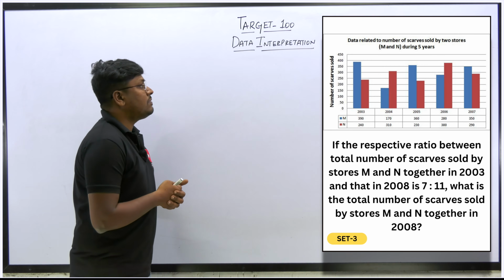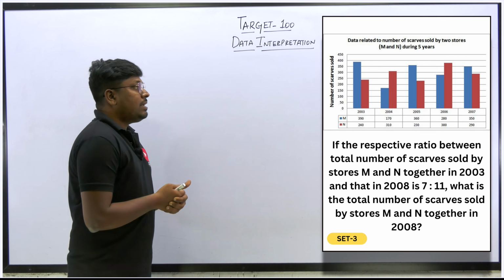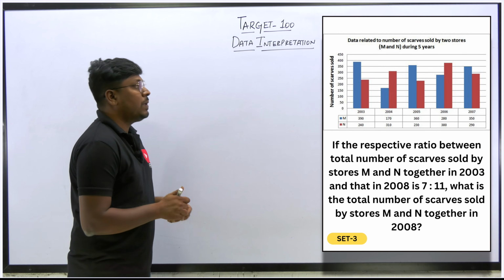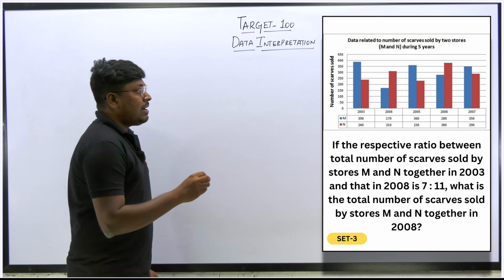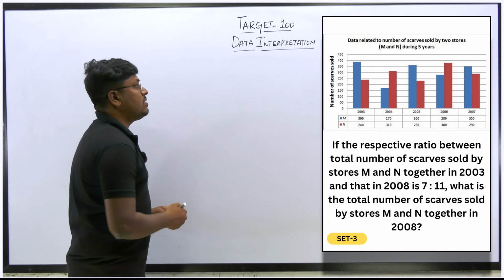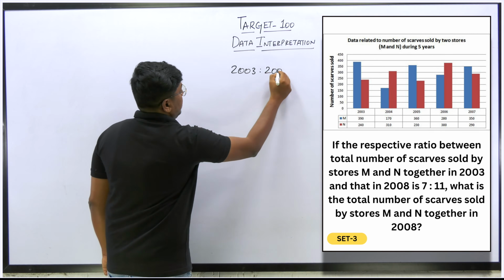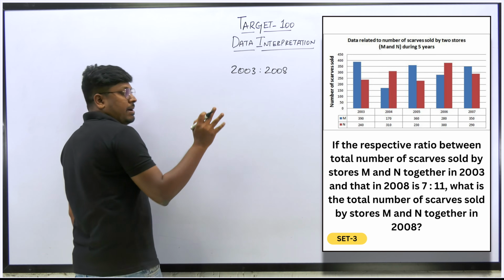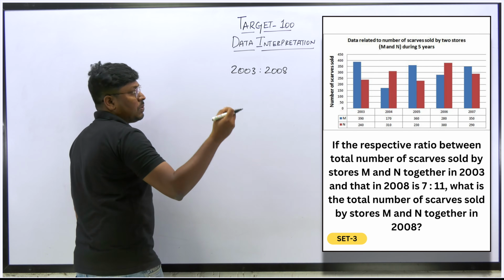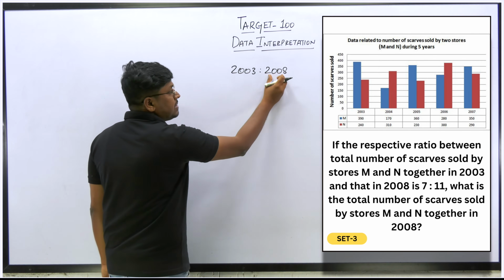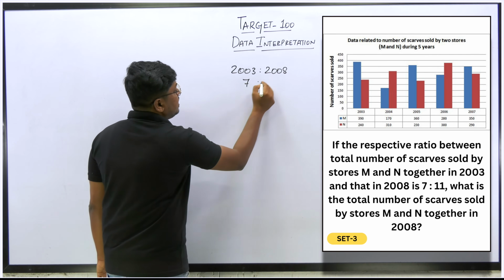So let me move on to the first question. If the respective ratio between the total number of scarves sold by M and N together in 2003 and that in 2008 is 7:11. So just see here, the two companies M and N, the total scarves sold by the companies in the year 2003 as well as in the year 2008 are in the ratio 7:11.